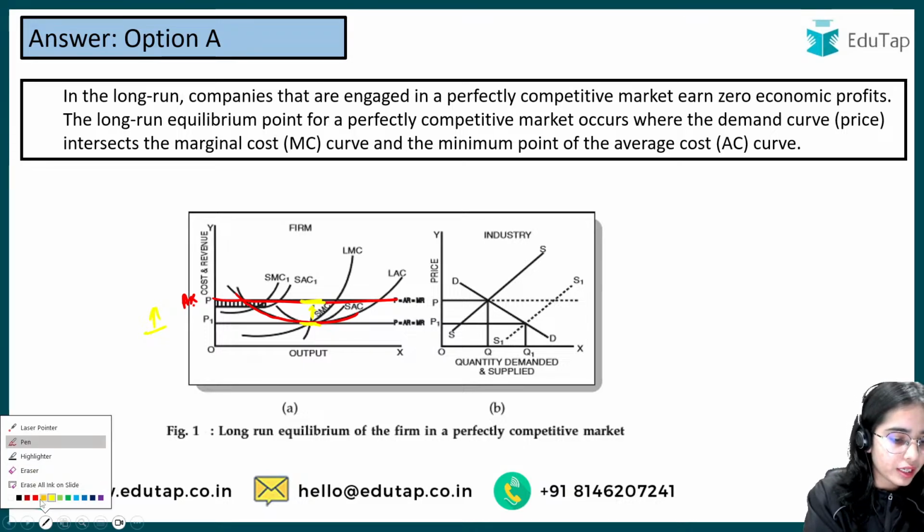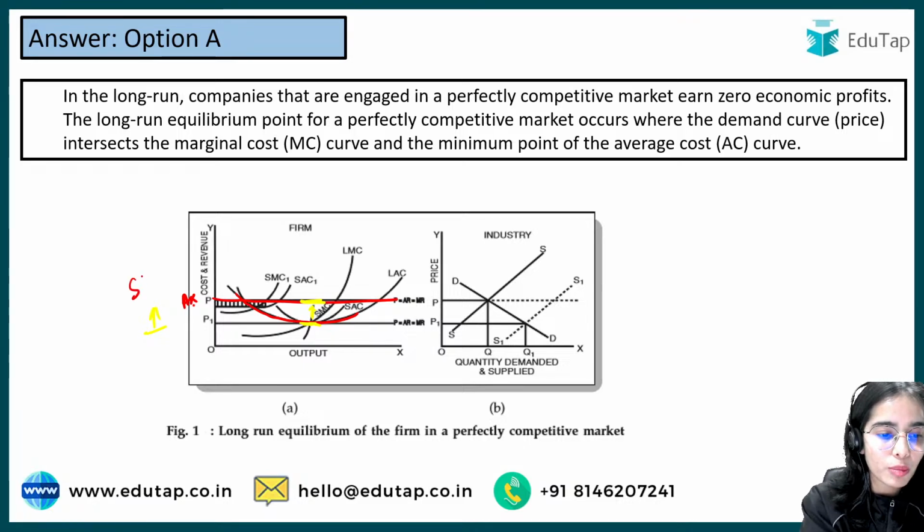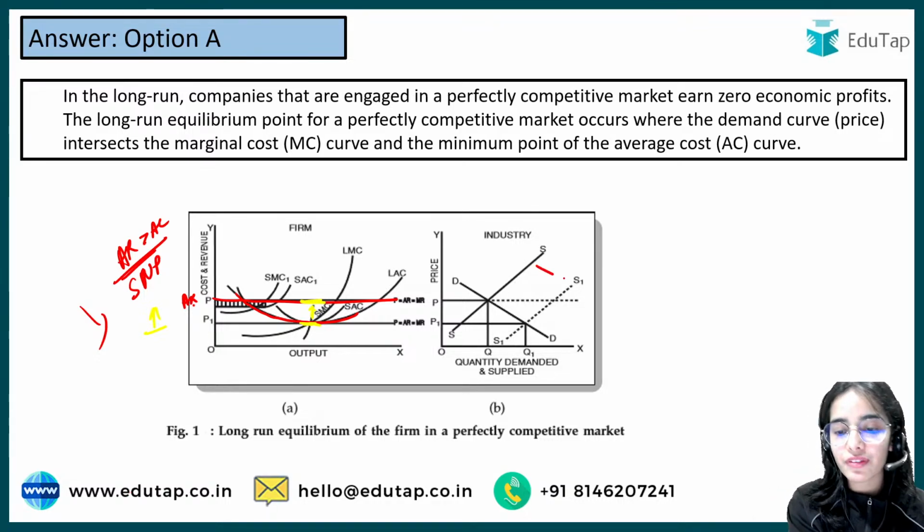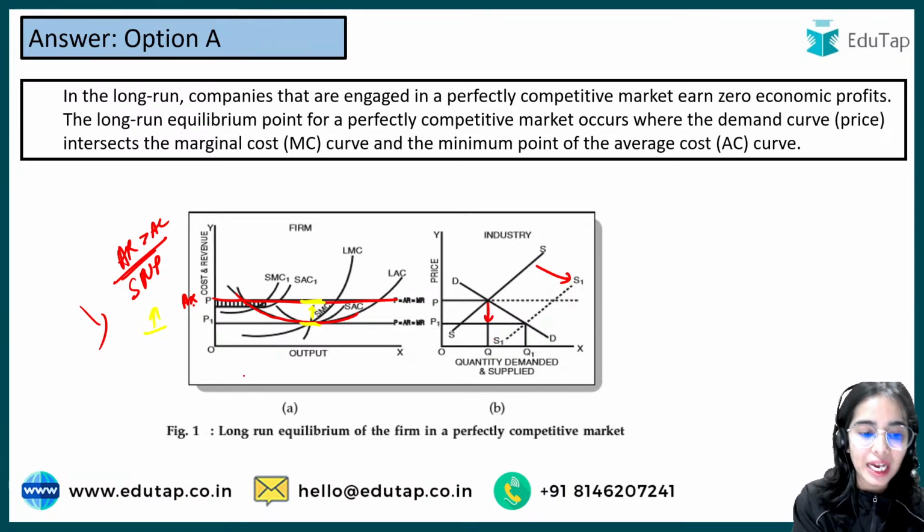So what will happen here is that you are earning supernormal profits. That means your average revenue is greater than average cost. New firms will start entering the market. As new firms enter the market, they will increase the supply in the market, so prices will start decreasing. As the prices start decreasing, your average revenue is coming down. Now your average revenue is at a lower level, so it is becoming equal to the average cost.